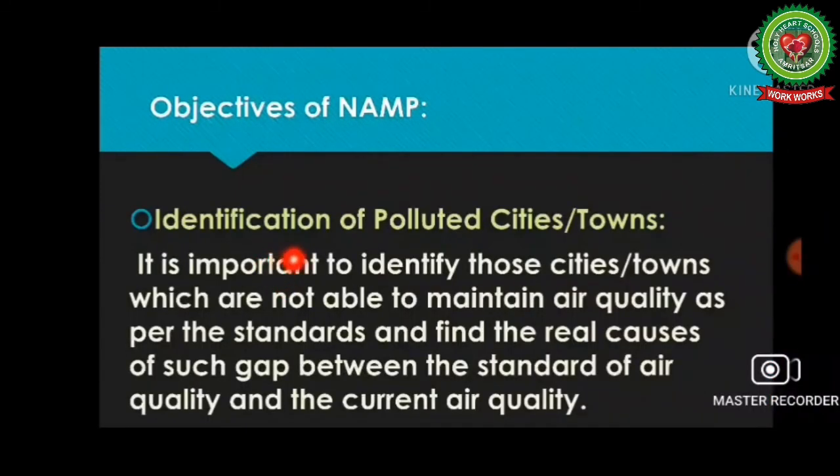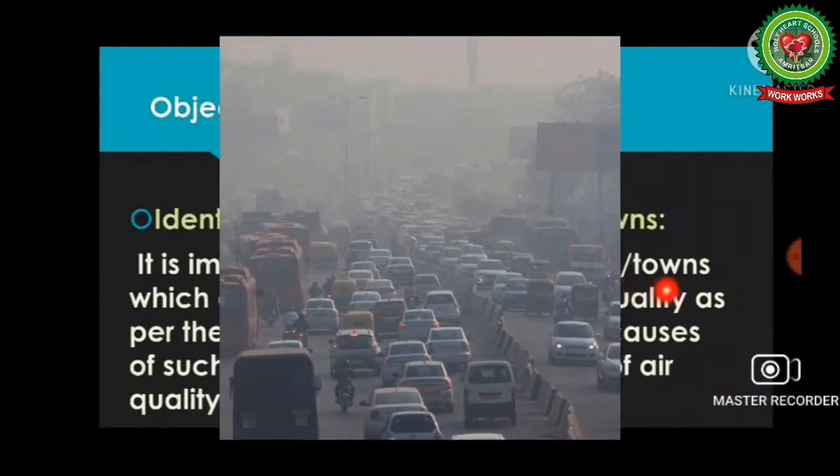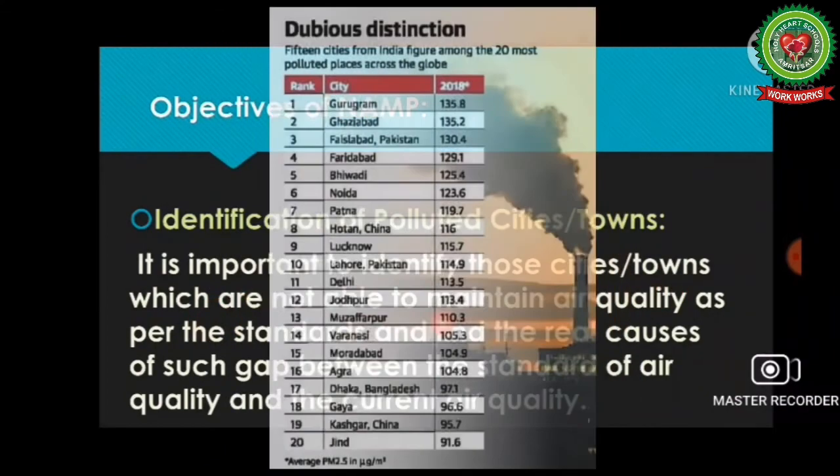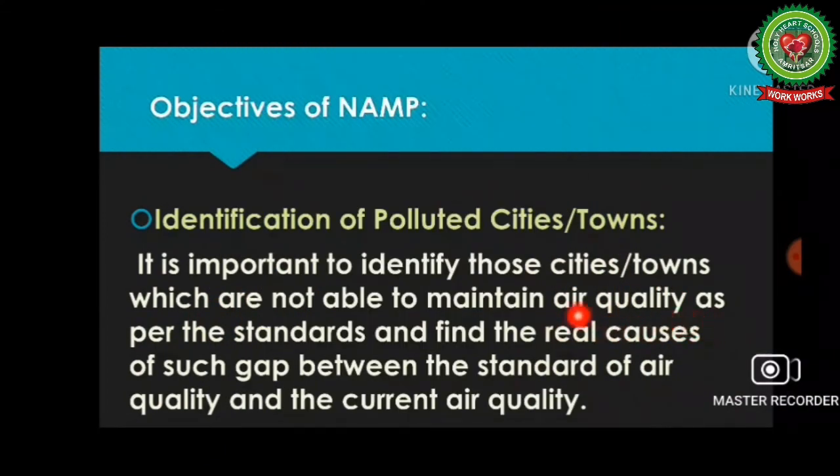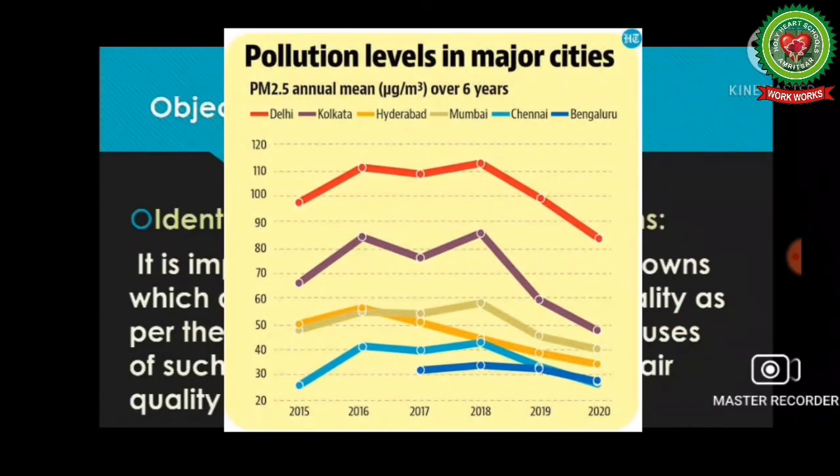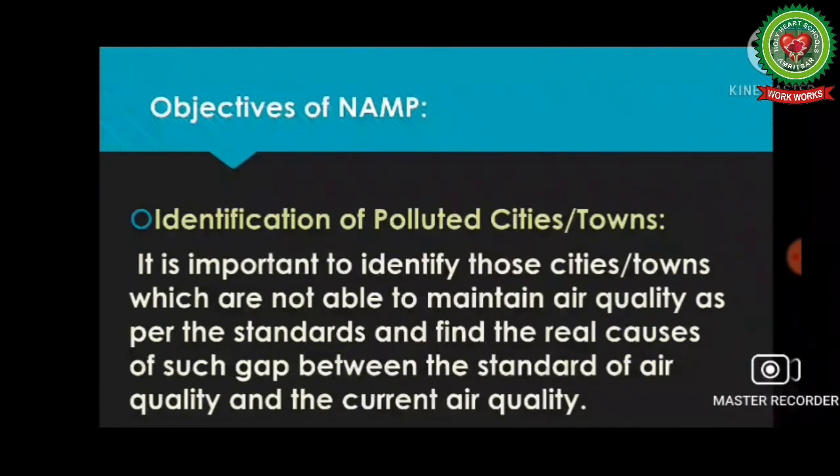The last and the major objective of NAMP is identification of polluted cities and towns. It is important to identify those cities or towns which are not able to maintain air quality as per the standards and find the real causes of such gap between the standard of air quality and the current air quality.